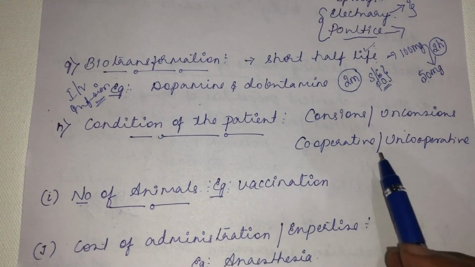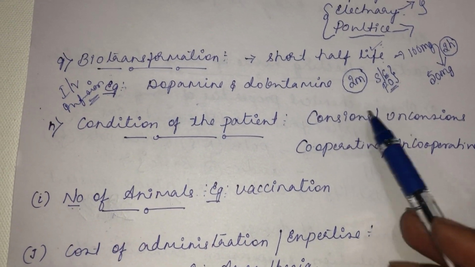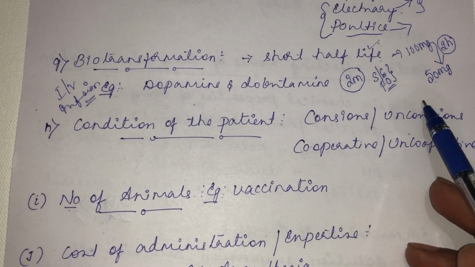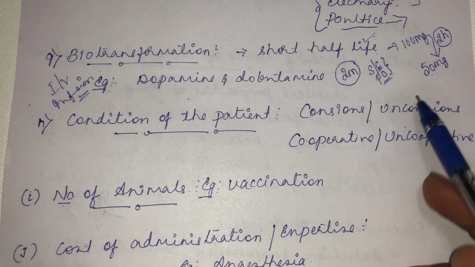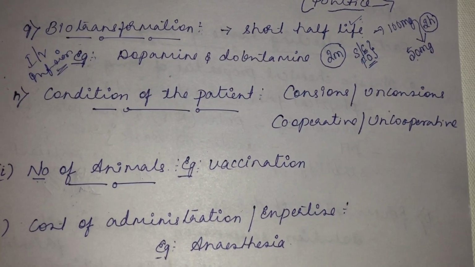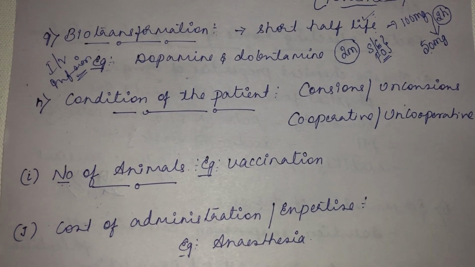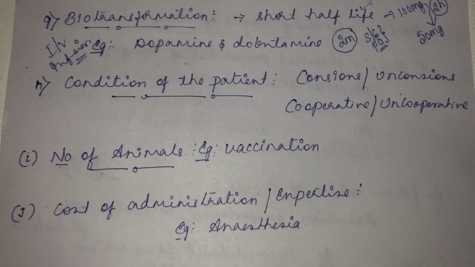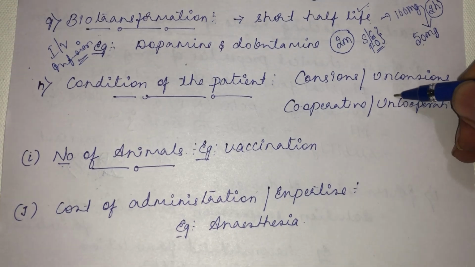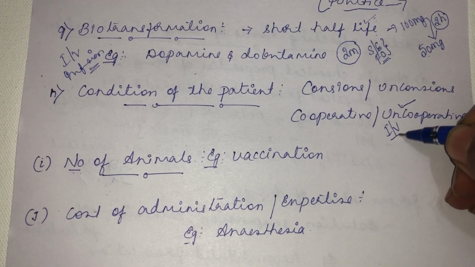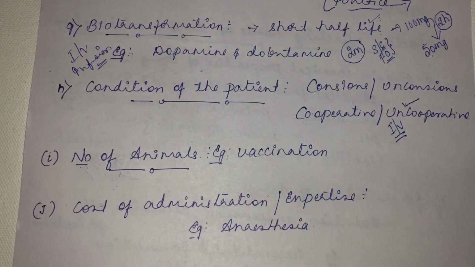Then the condition of the patient. If a patient is conscious, yes, you can give it through the oral route. If the patient is unconscious, you cannot give the drug through the oral route. It might lead to aspiration pneumonia. It might go to the lungs. Or cooperative animals. If the animal cooperates, you can give it through any route. If the animal is uncooperative, it is very difficult to give it through the oral route, and intravenous administration also becomes difficult.